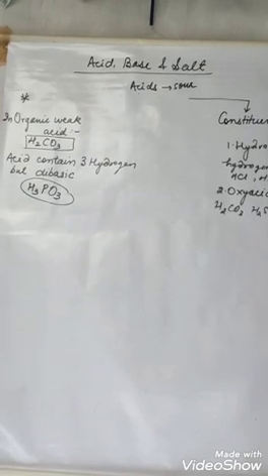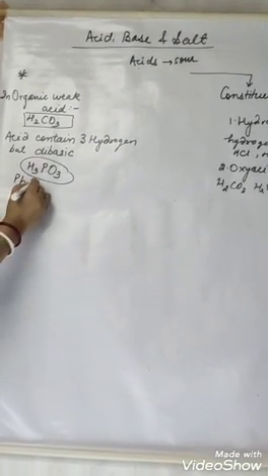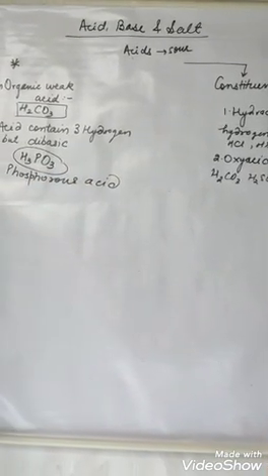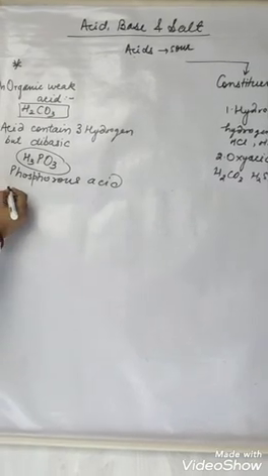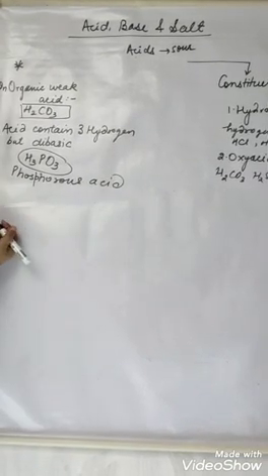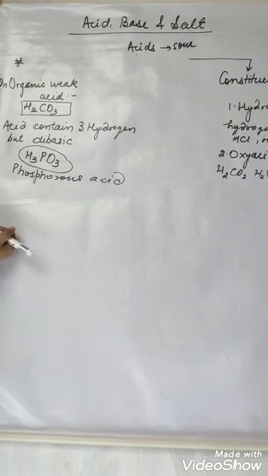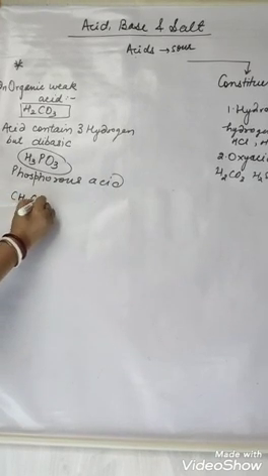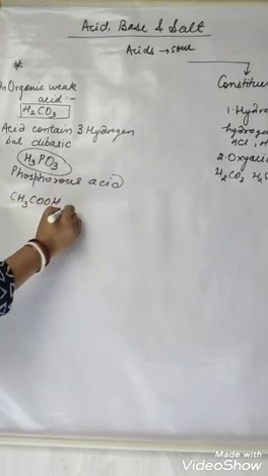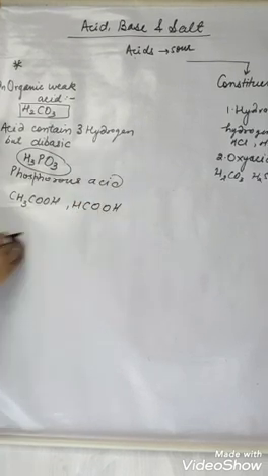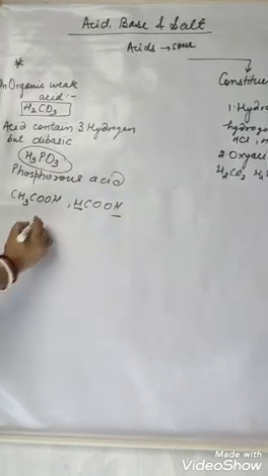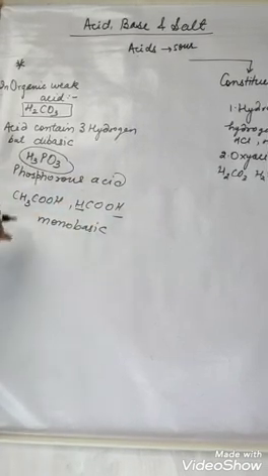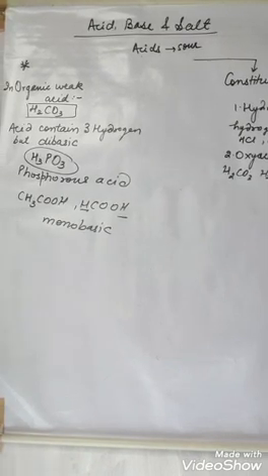That is phosphorus acid, not phosphoric acid. Next, any monobasic acid that contains more hydrogen but releases only one hydronium ion, that is CH3COOH, acetic acid, and HCOOH, formic acid. They contain more hydrogen, but are monobasic. Alright, so these are a few exceptions that we have to learn.